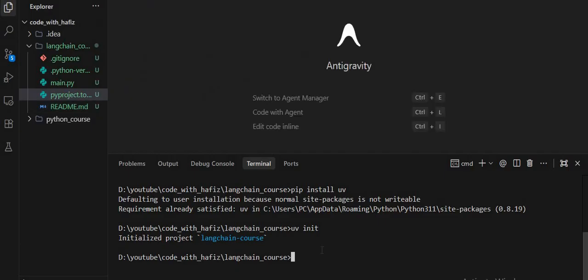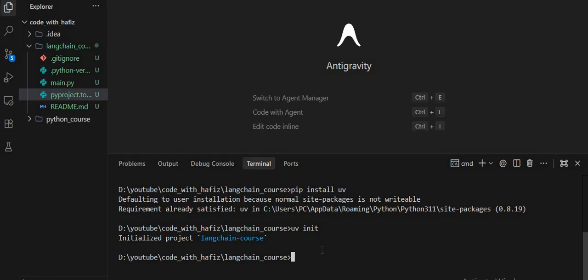After initializing with uv init, now we need a virtual environment. So in your mind, the question arises, why do we need a virtual environment and what is its purpose? A virtual environment is used to isolate Python project dependencies. Without a virtual environment, all projects share the same libraries. Version conflicts can happen. One project update may break another project. To handle this, we need a virtual environment.